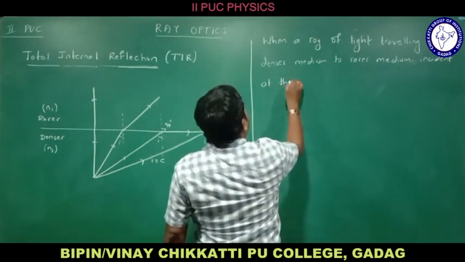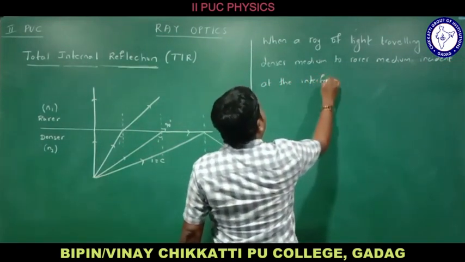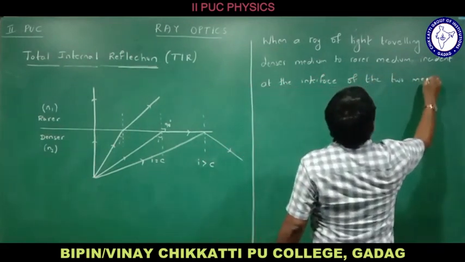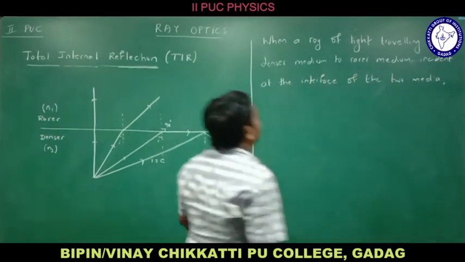at the interface of the two media. What is the interface? This is the boundary of the two media.